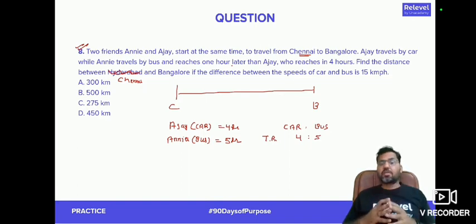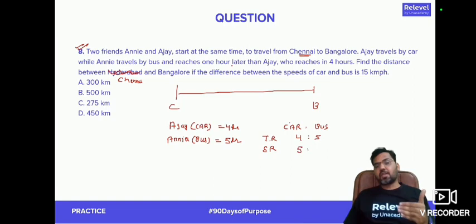It's very logical to say that if a car is taking less time to travel this distance, then the speed of the car will be more than the speed of the bus. That's why car is taking less time. So can I say speed ratio has to be the inverse ratio of time? If time is 4:5, then speed has to be 5:4 because distance traveled by both Ajay and bus is same. Distance is constant, right? So if time goes down, speed will go up. Speed and time will be inversely proportional. Time ratio is 4:5, so speed ratio will be 5:4.